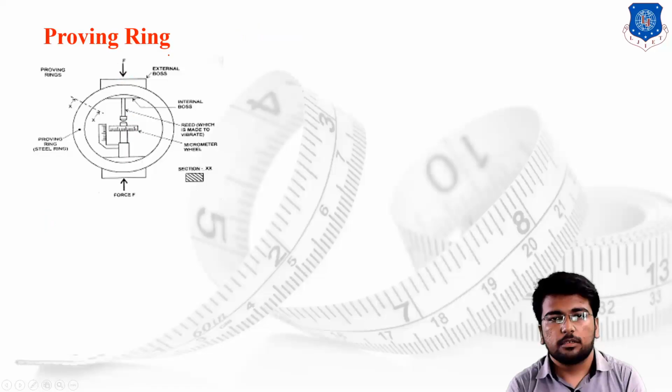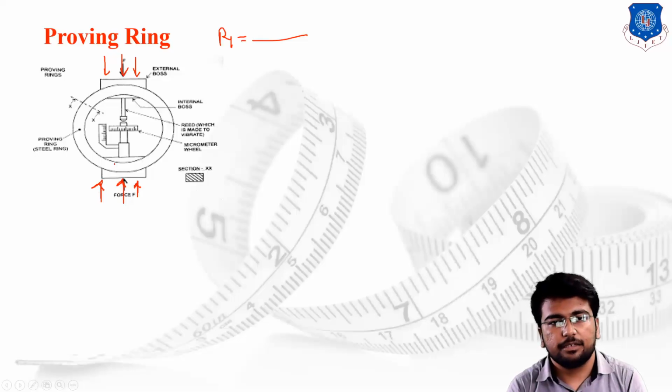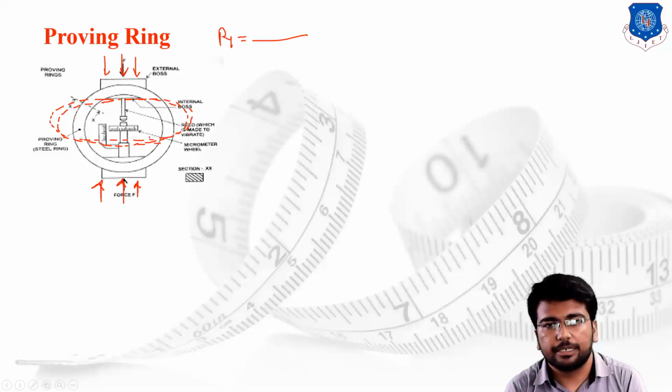Then in the next case, we are increasing the value of the force over here. We are also providing the force from the bottom side as well. Once the action of the force has started, the ring will change its original shape. There is a chance that it might convert into an oval shape like this. This is the shape of the ring.